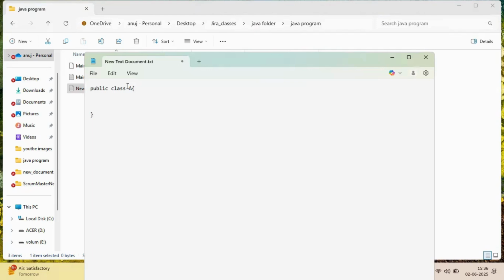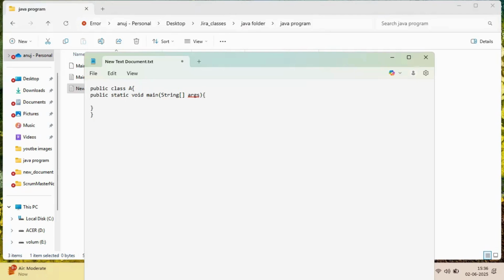The main method is public static void main. Main is the name of the method, then String, the array symbol, and args. Then curly braces, open and close.